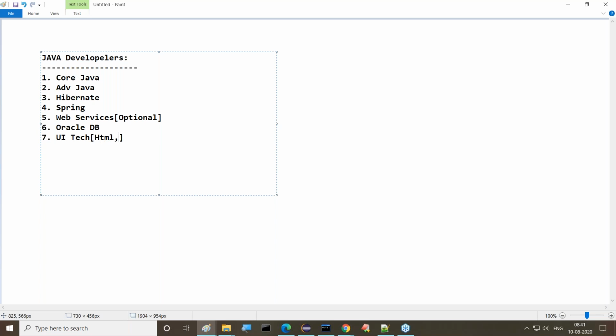HTML, CSS and Bootstrap, and at least JavaScript. After this, maybe DOM or jQuery, a little bit, but Angular and all is not required here. So understand this clearly.